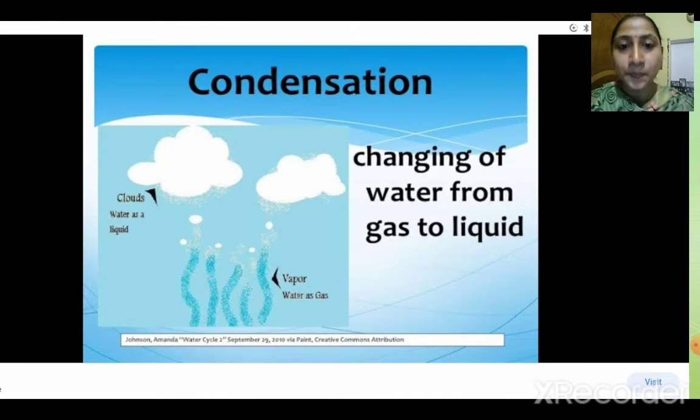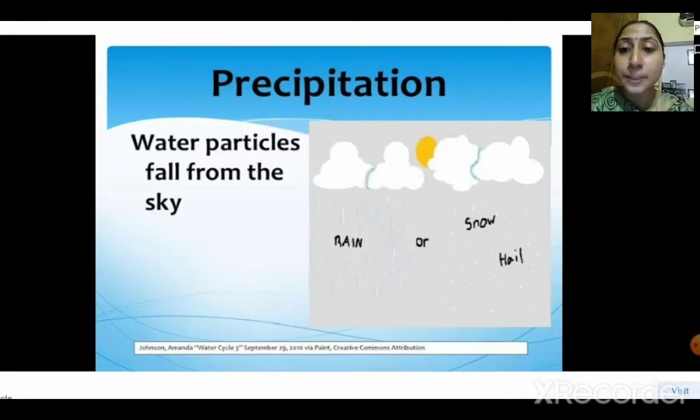That's evaporation. Condensation. After evaporation comes condensation. What happens in condensation? As the water vapor rises up, right? Water vapor is a gas. Again, it cools down and turns back into water droplets. So this is condensation. You can see here in the diagram, water vapors are rising. As they cool down, they turn back into water droplets. That's condensation, meaning changing of gas into a liquid. So the form of water is changing. Next one is precipitation.